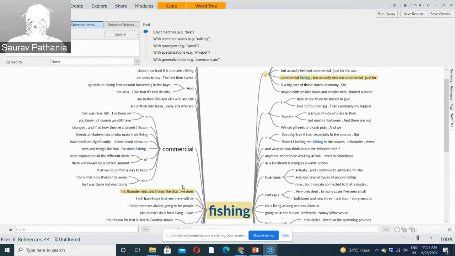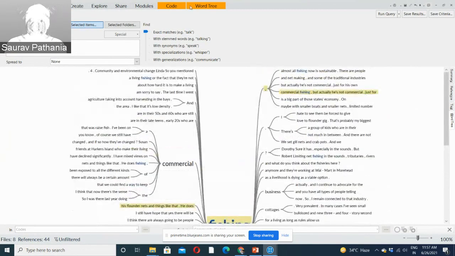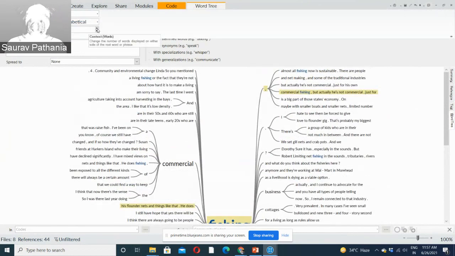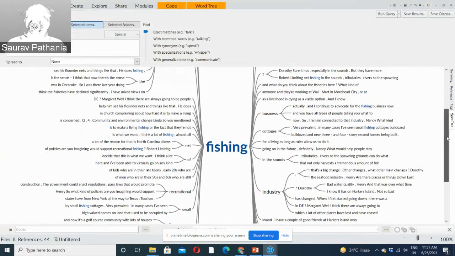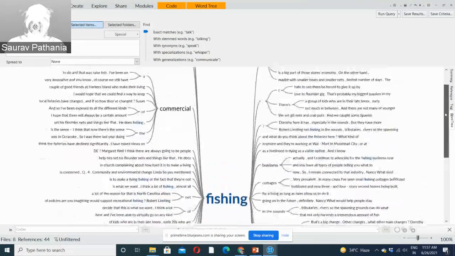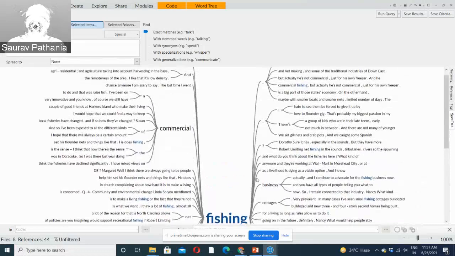So in this way you can see the context of the word, how the word has been used. So this is the word tree. You can make the context words more also, 10, 11, however many you want. But one inference we can make out of this word tree is that most of the time the word which is coming before fishing is commercial. We can make that out from here very easily, right?